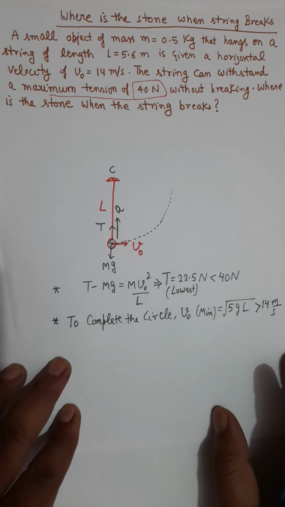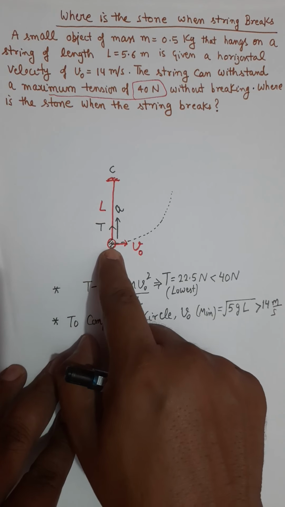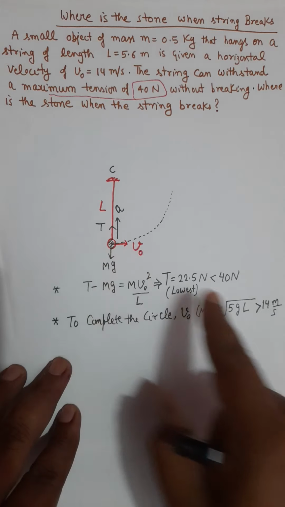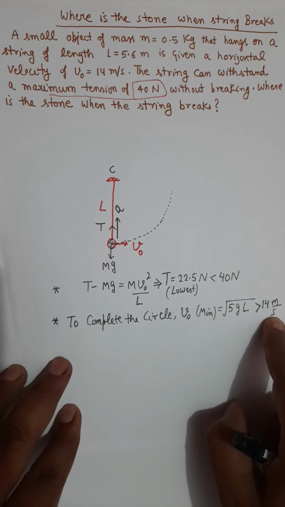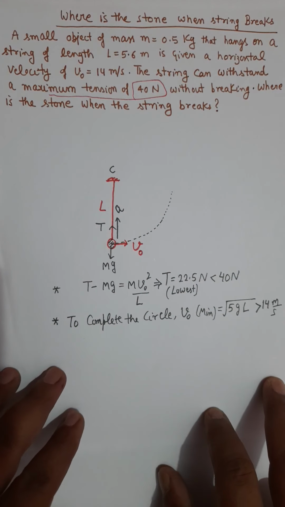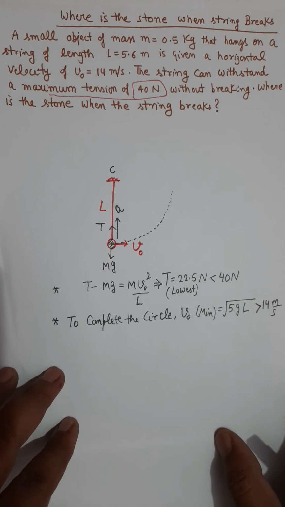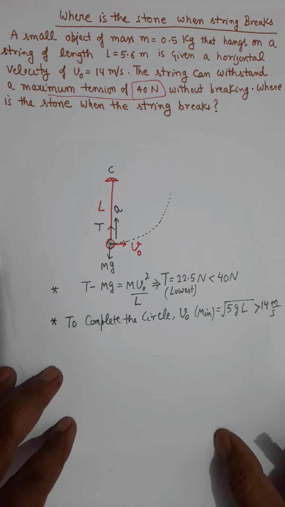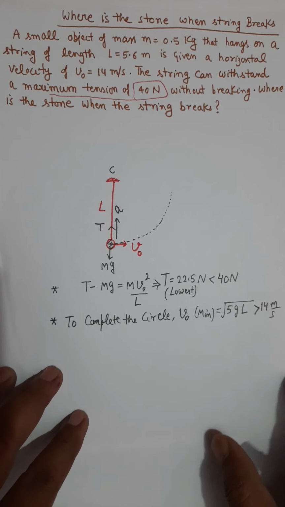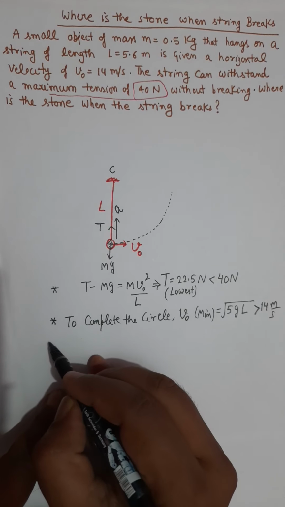Which means, in order to complete the circle, the velocity of the object at the bottommost point should be more than 14 meter per second, but in this question it is given as 14 meter per second. So the object will not complete the circular path. That's argument number 2.